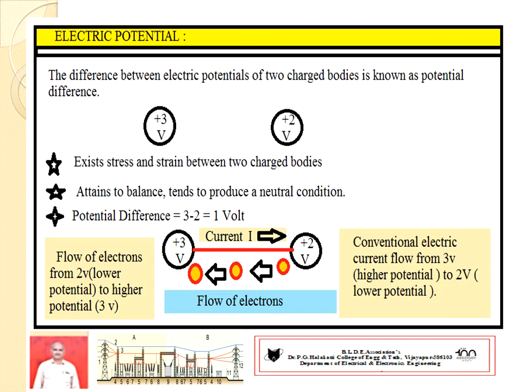Then another very interesting concept. In between these two charged bodies, a wire is connected, a copper conductor, as shown in the figure below. Then what happens? As explained, there is a stress and strain, hence it always attempts to balance between these two charges. When the conductor is connected, the lower potential is 2 volts and the higher potential is 3 volts.